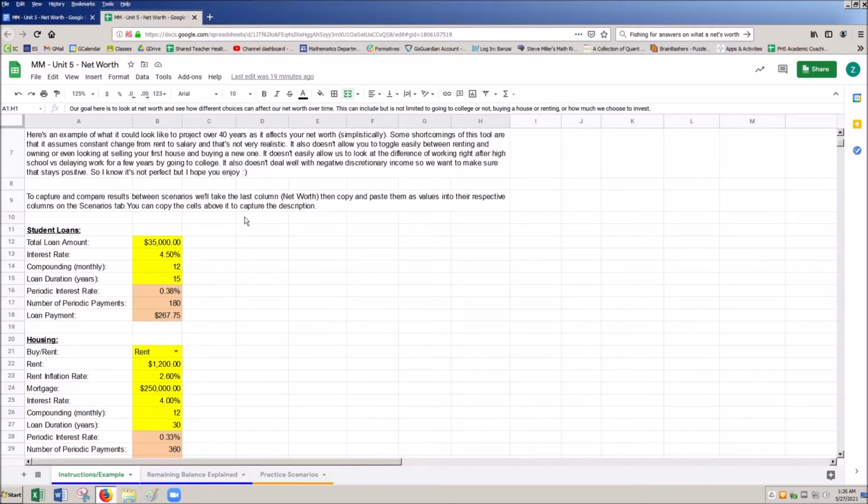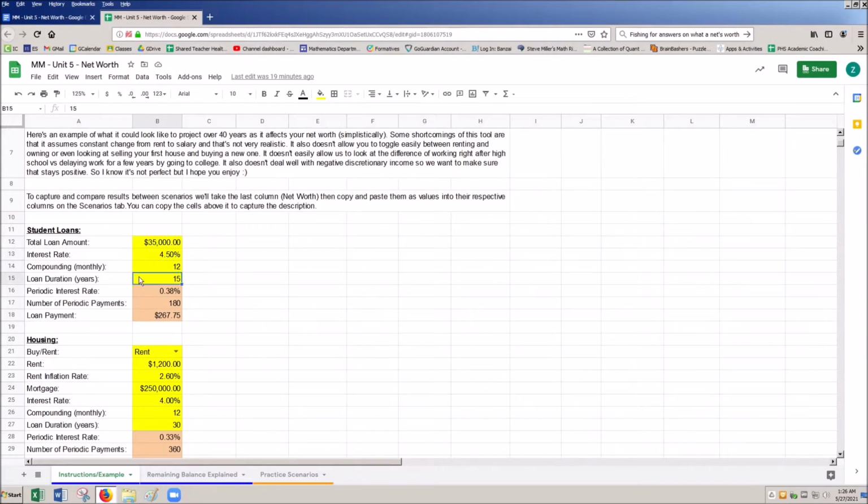All right, so now let's jump into what each of the different things in this tool are. Each of them is highlighted in yellow, and it's an input value. For student loans, this would be if I went to school, whether trade school or college, and I had some loans afterwards. This is the loan amount. This is my loan interest rate. For the compounding, this is monthly, so this is basically just going to stay 12 for me.